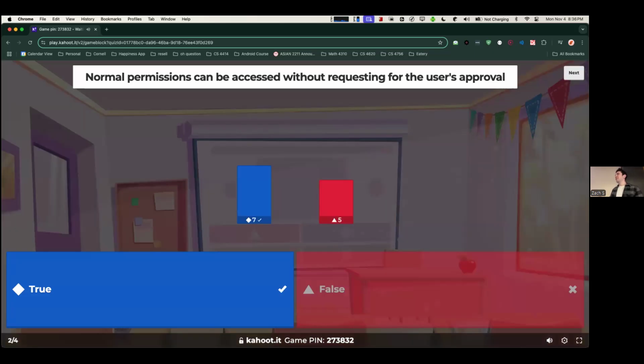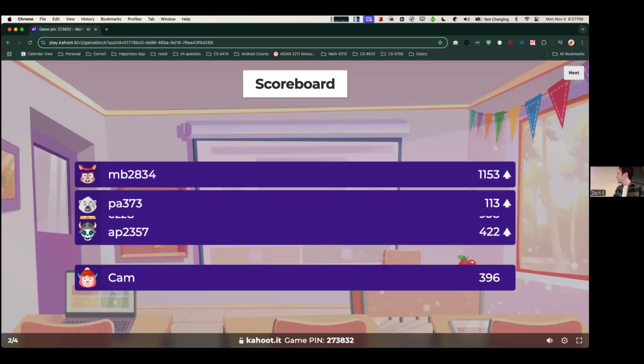Okay, yeah, this is kind of like vocab. So no worries if you didn't get this, but yeah, there's two types of permissions, normal permissions and dangerous permissions. And normal permissions can be accessed, you don't even have to actually request the user to approve that permission. An example is just like the internet connection. So all apps can use internet, but that's still technically a permission that you need to add.